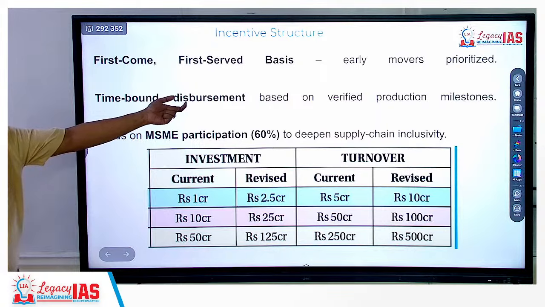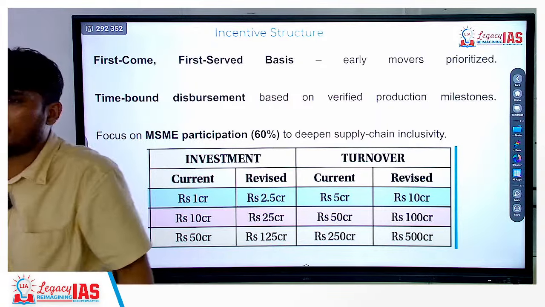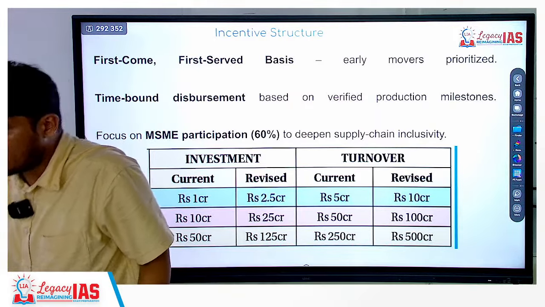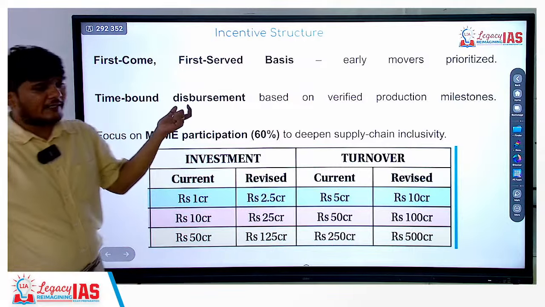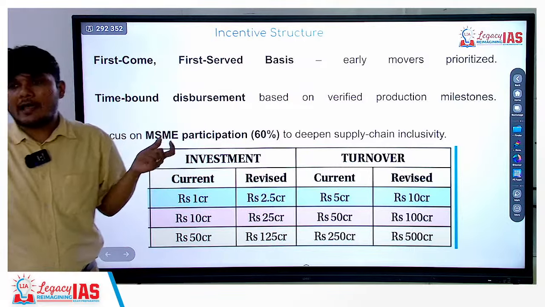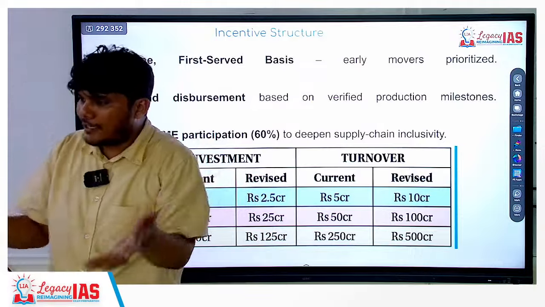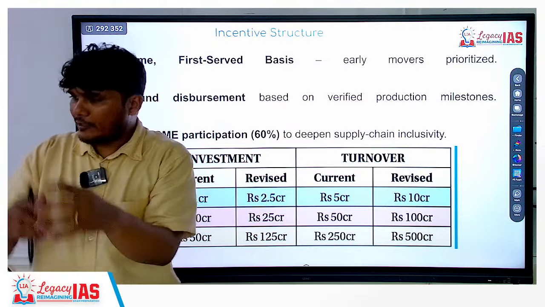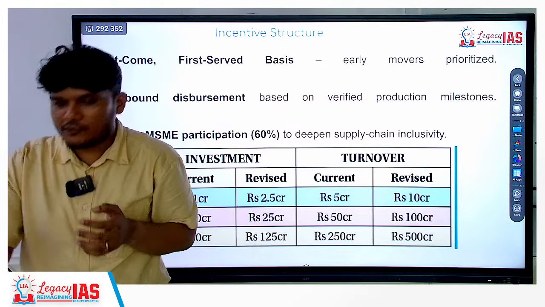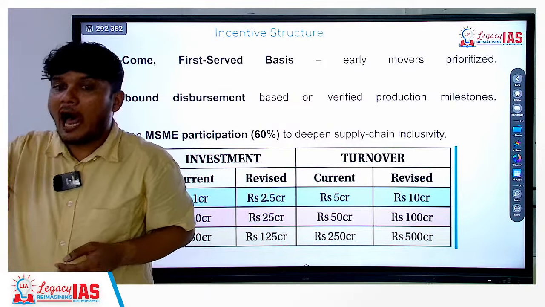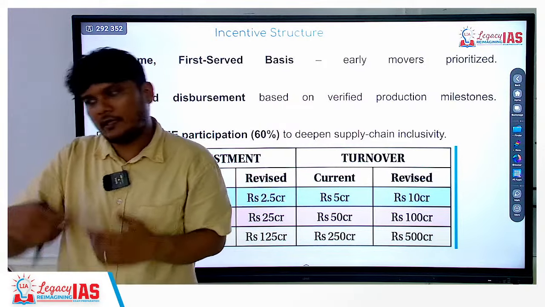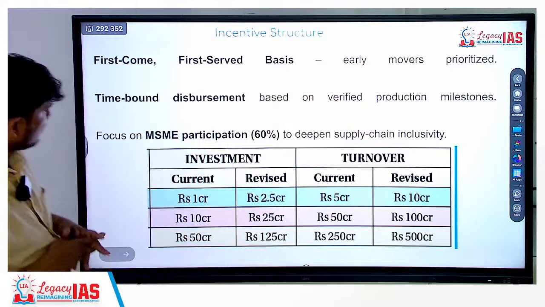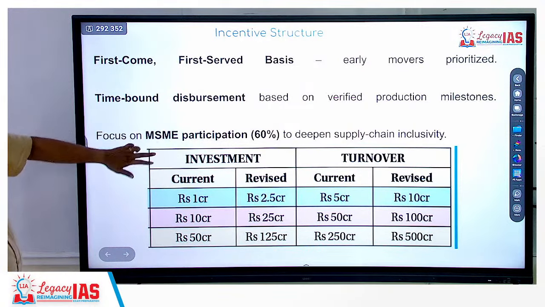Time bound disbursement based on verified production milestone. This is simple, easy to understand. Time bound disbursement means whatever the incentive I am giving, it is going to be time bound. You will not get all together at once. For capital expenditure, you have to do the expenditure first, then a part of it will accrue to you after I verify that you actually did the capital expenditure. That's it. Focus is on MSME participation.